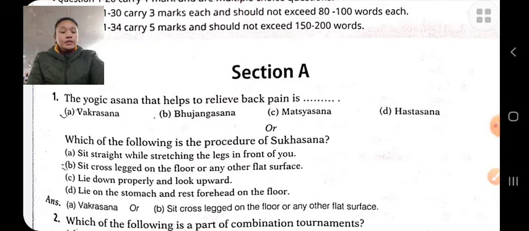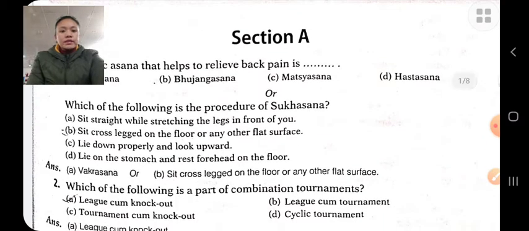The yogic asana that helps to relieve back pain is Vakrasana. Which of the following is the procedure of Sukhasana? In Sukhasana, we sit with crossed legs on the floor.